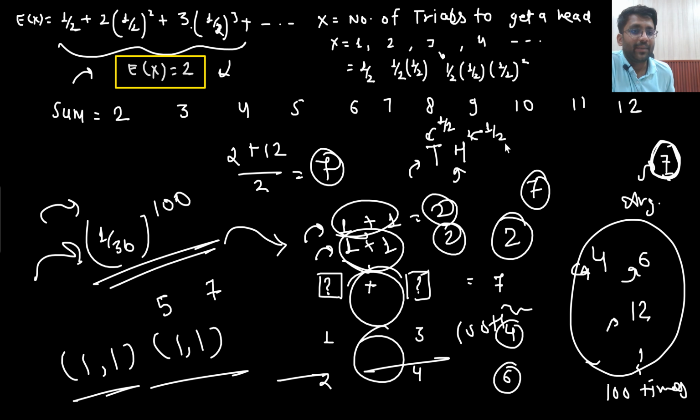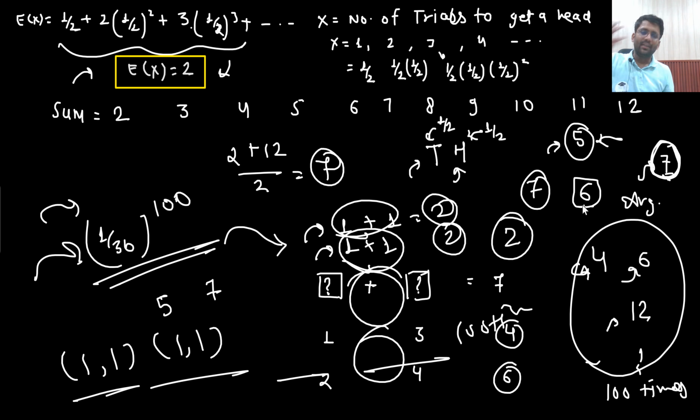If I ask you that I am rolling a dice, let me know how many times I will have to roll the dice. What is the expected number of rolls I have to do such that I get the number 5? Let me know the expected number of times I will have to roll the dice such that I get the number 5. What will be the answer? You can solve it, the answer will come out to be 6.